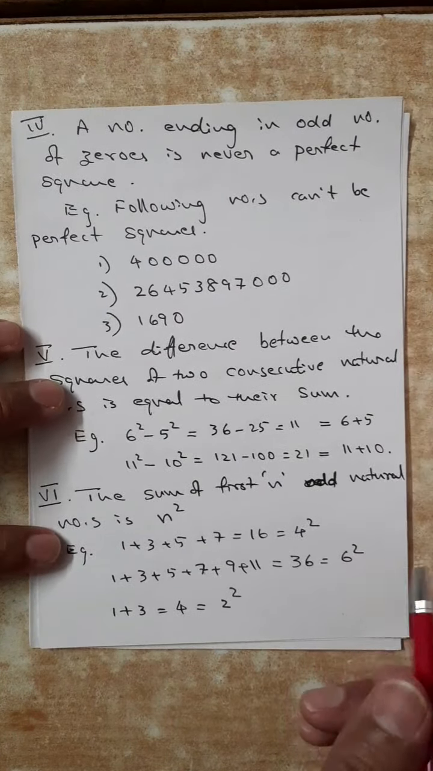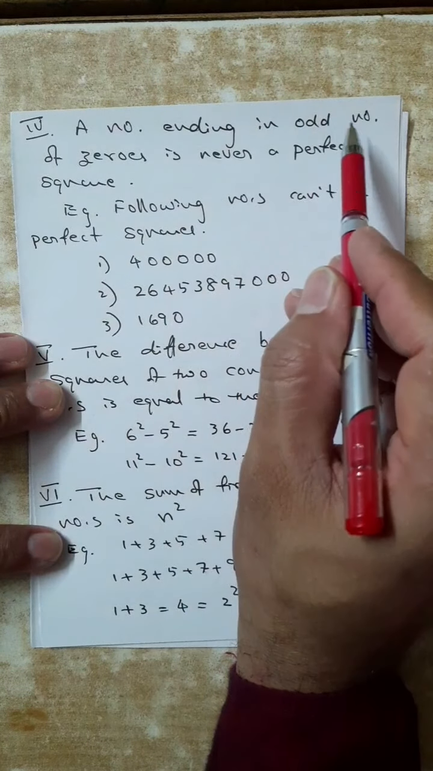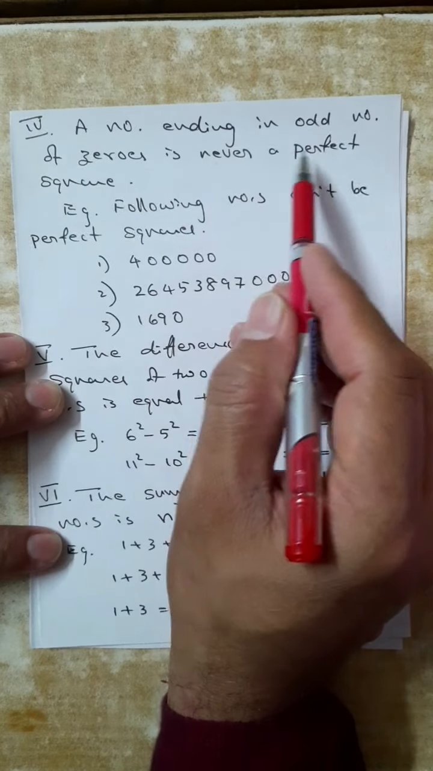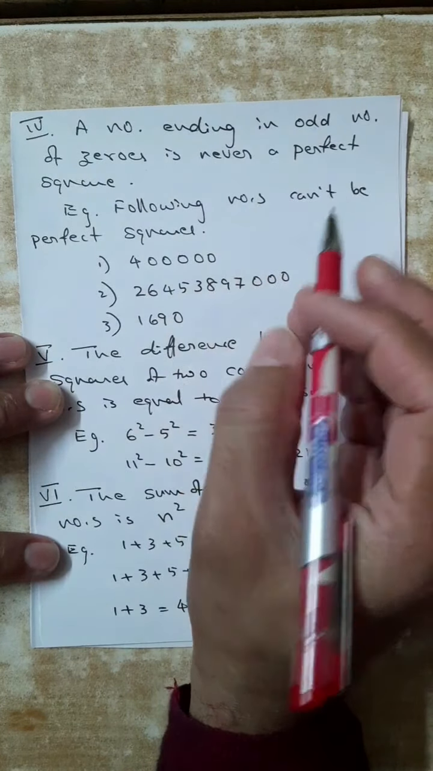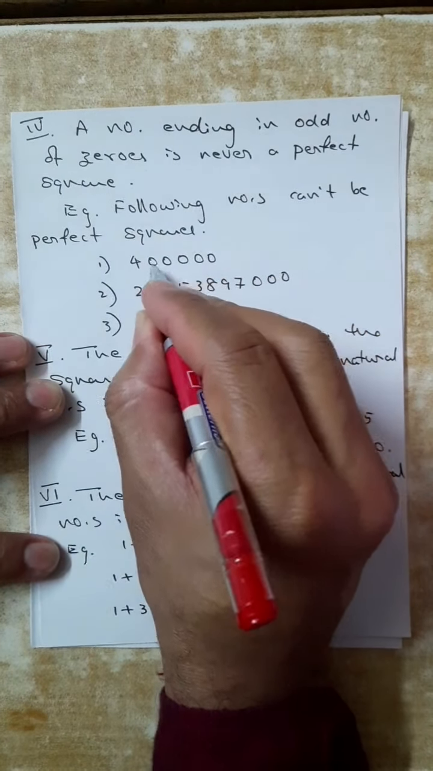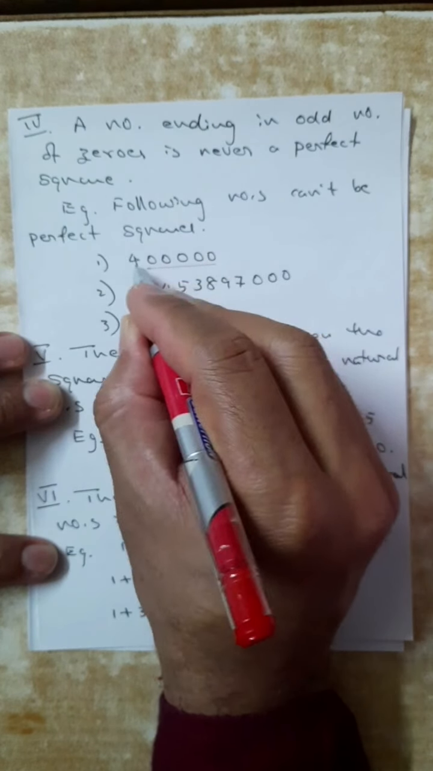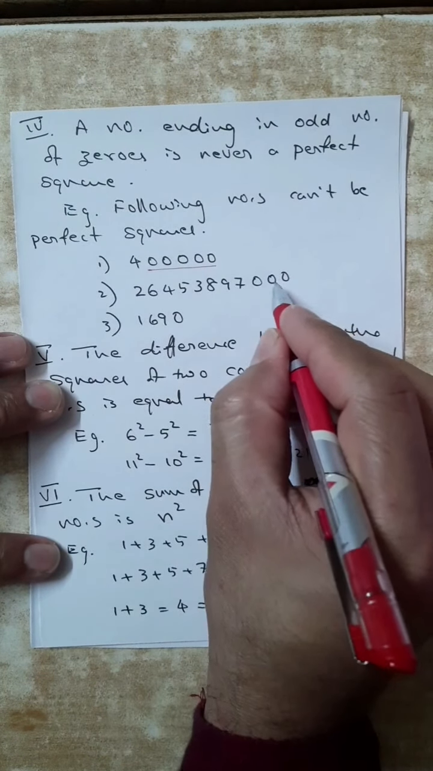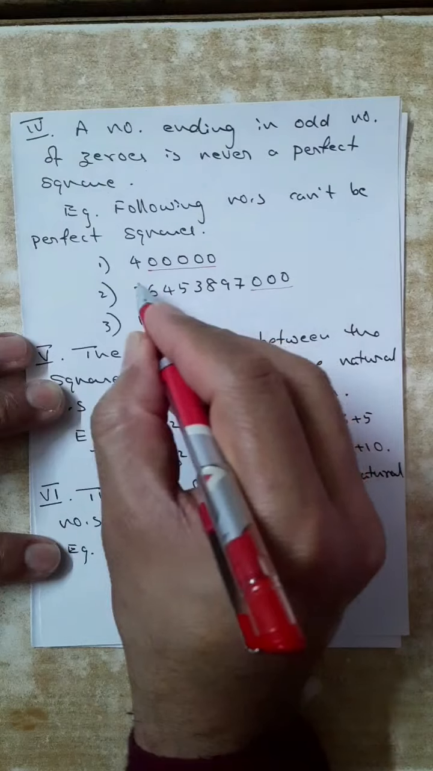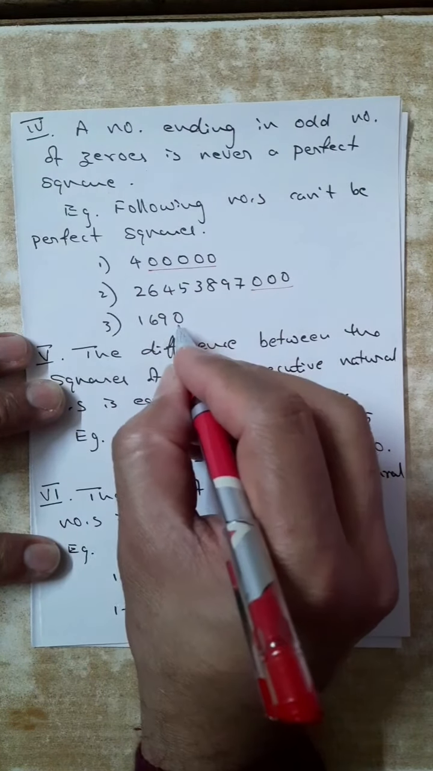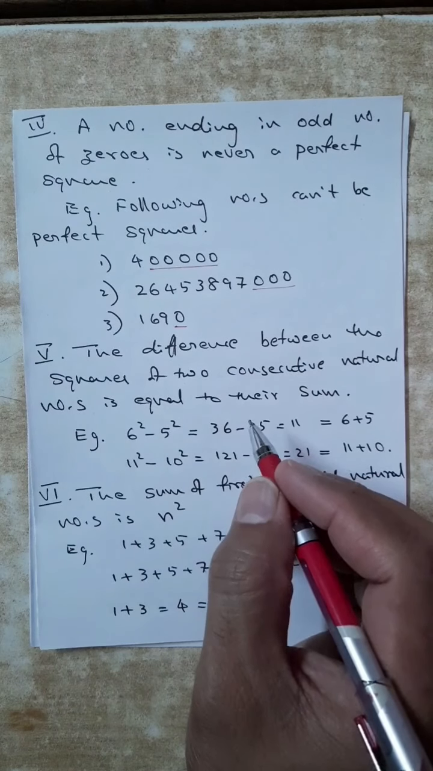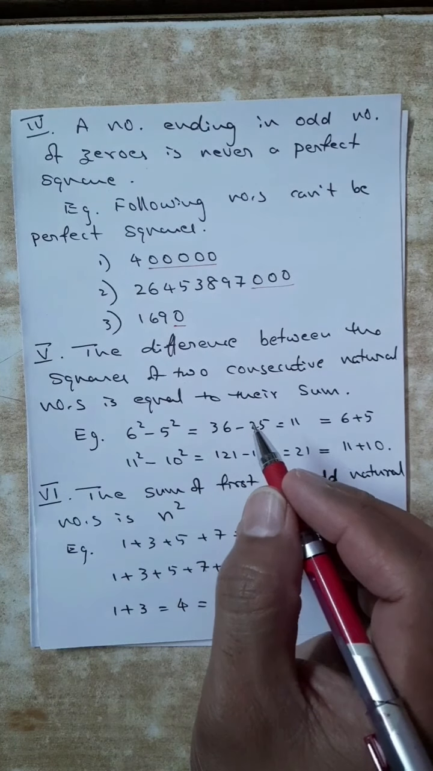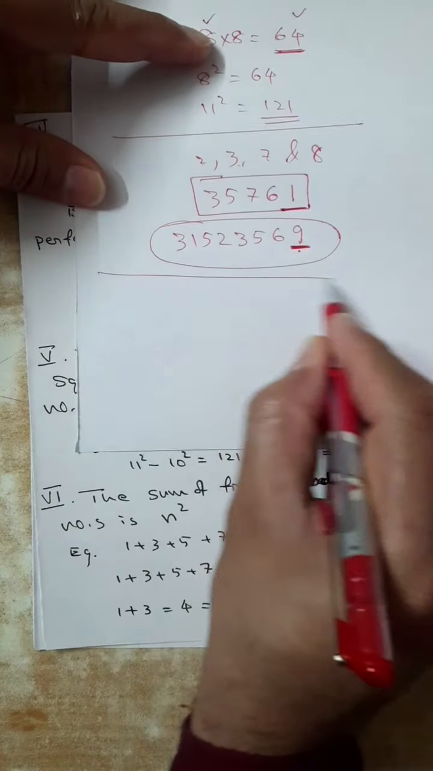Fourth property: a number ending in an odd number of zeros is never a perfect square. Odd number of zeros: 1, 2, 3, 4, 5 zeros are there. 5 zeros means it cannot be a perfect square. 3 zeros, so this cannot be a perfect square. Only 1 zero, no. Okay, now again I want to explain about this situation.